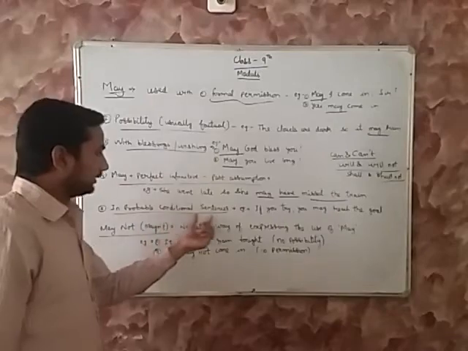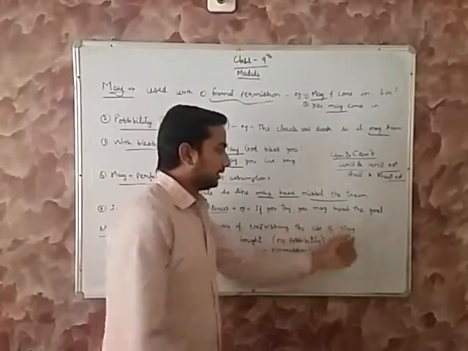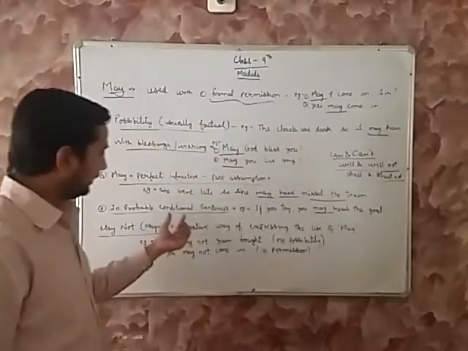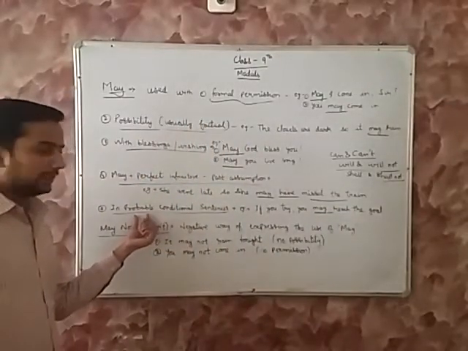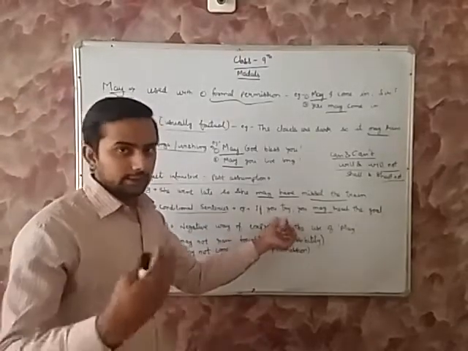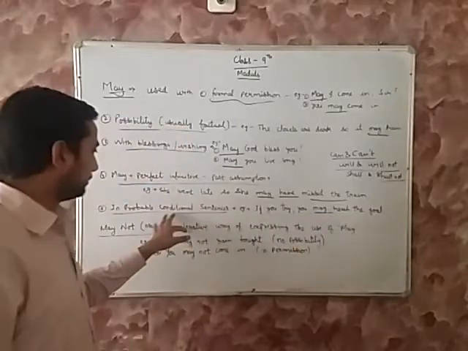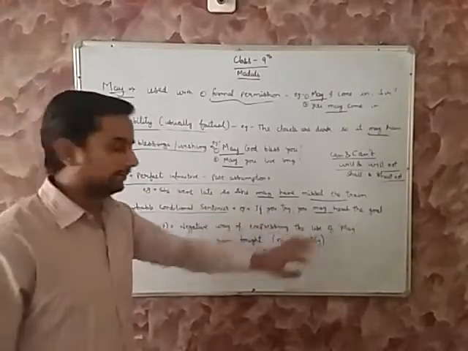In probable conditional sentences, for example, if you try, you may reach the goal. Here probability is there, but based on a condition: if you try, then only you will get success. If you try, you may reach the goal. So that is a probable conditional sentence.